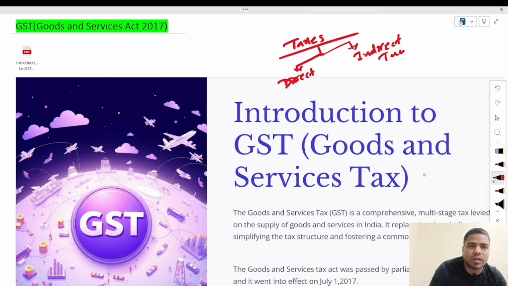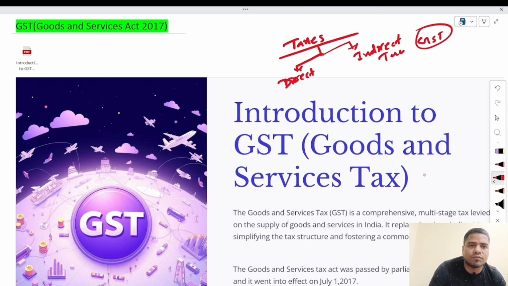And if we talk about an indirect tax, GST is an indirect tax, because if you purchase any material or any thing from the market, and you pay the GST amount to that shopkeeper, the shopkeeper pays your tax amount to the government. So this tax is an indirect tax. Now in this chapter we shall understand the concept of GST. What is GST? GST means Goods and Services Tax.